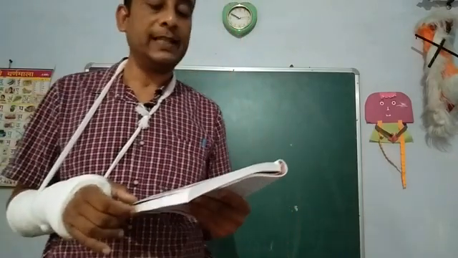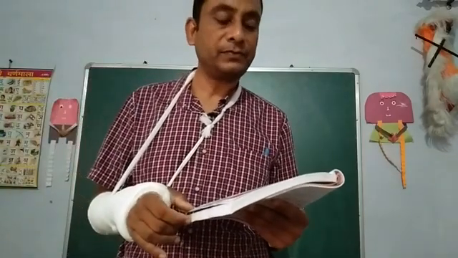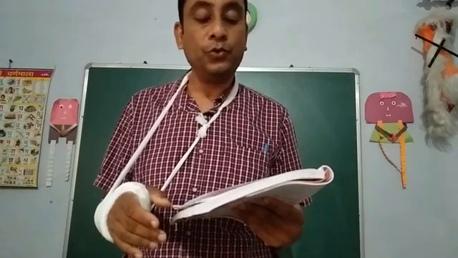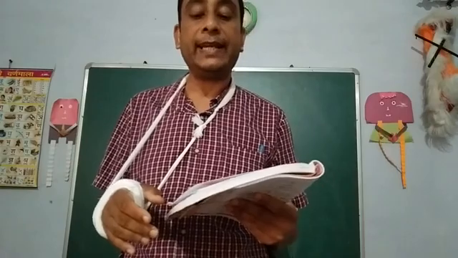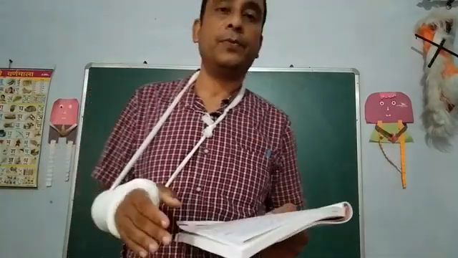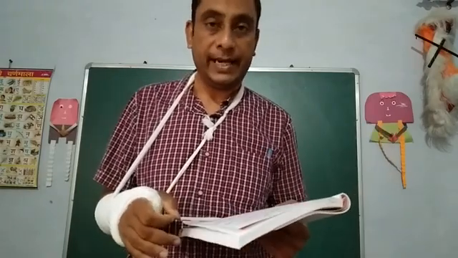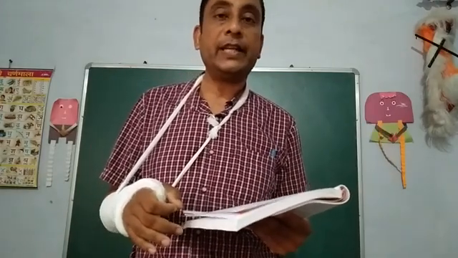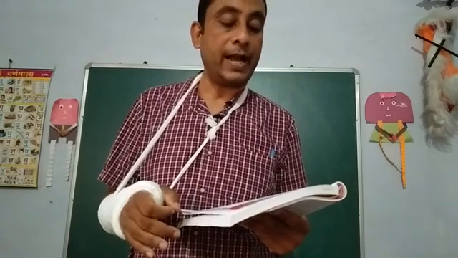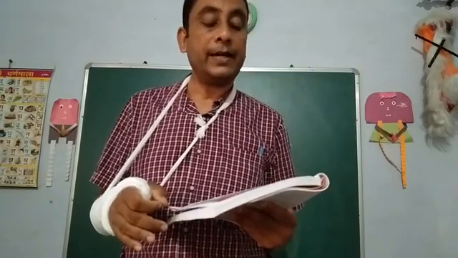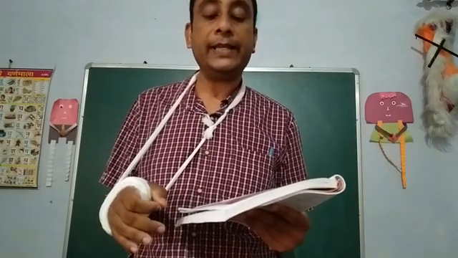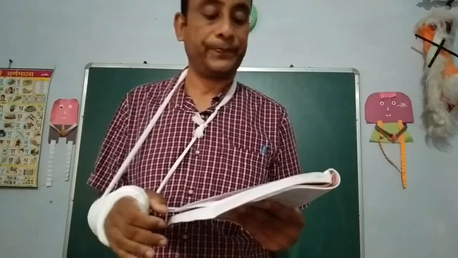Here you have to begin the sentence with "none." So you can form it: none but a fool would be taken in by your sweet talk. You can write in another form also, beginning with "none," but the meaning should remain the same.